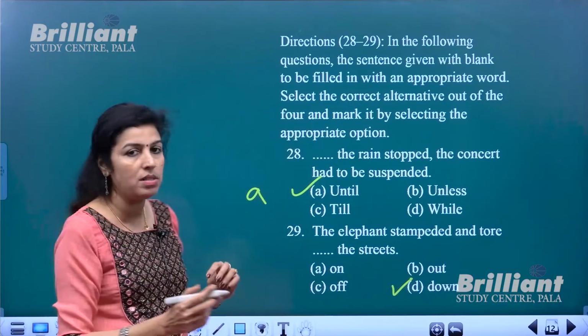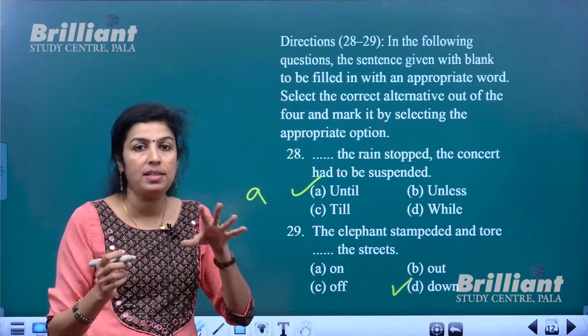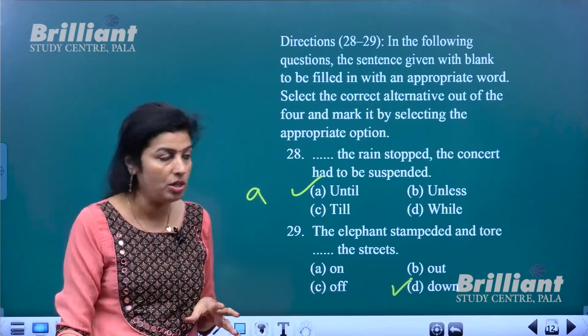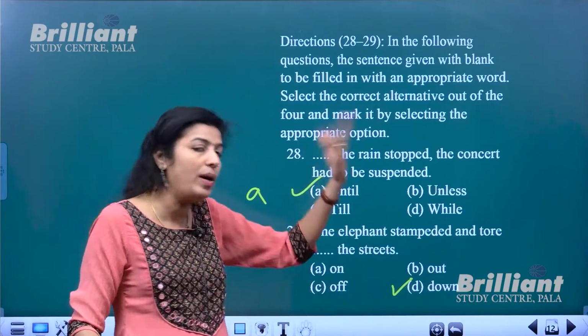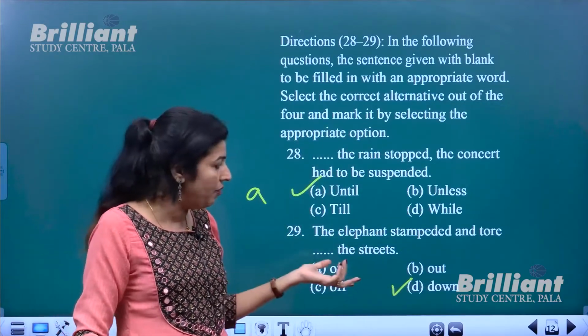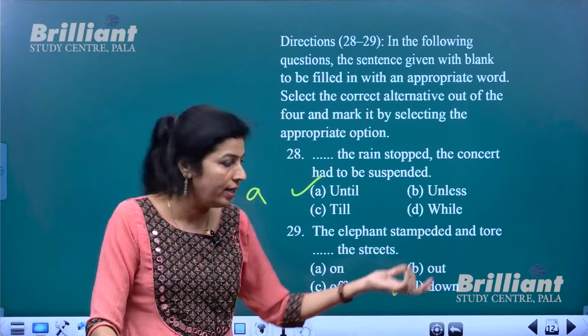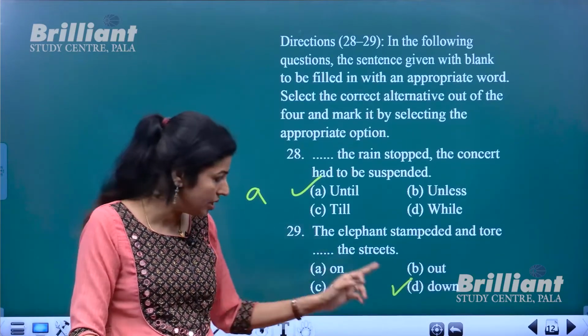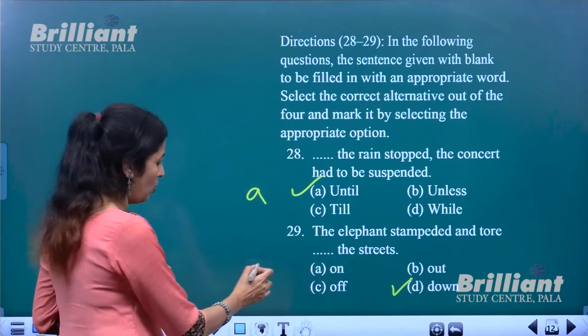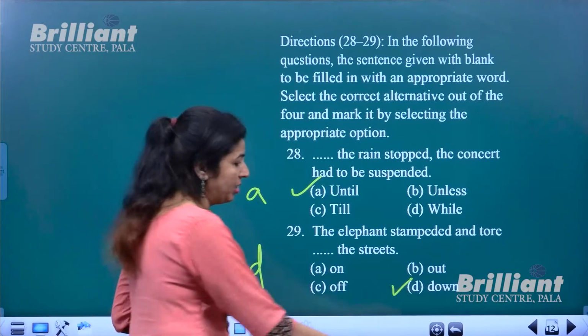Tore down means you go and destroy or cause damage. Here the elephants stampeded and went wild and definitely tried to damage or destroy the town and the streets. So tore down is the option. Okay.